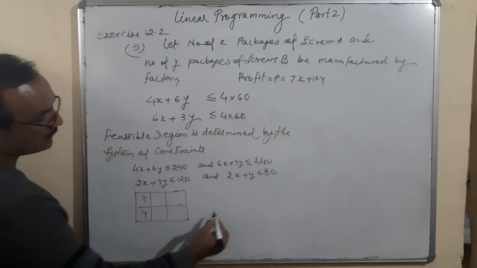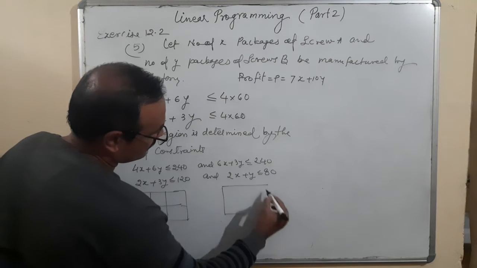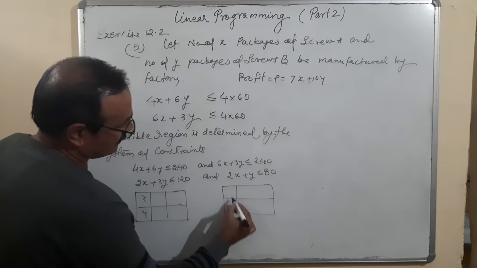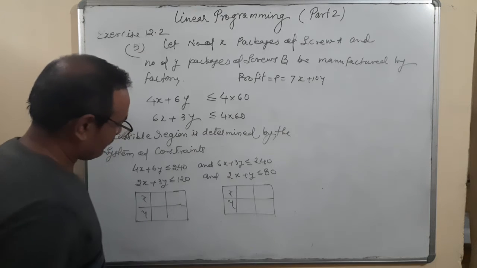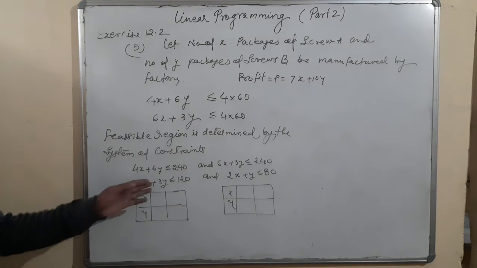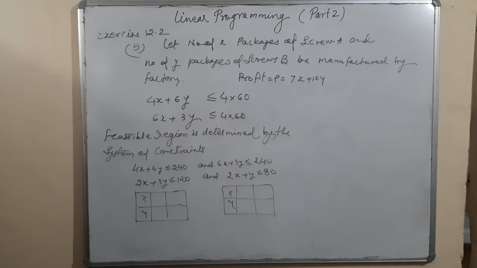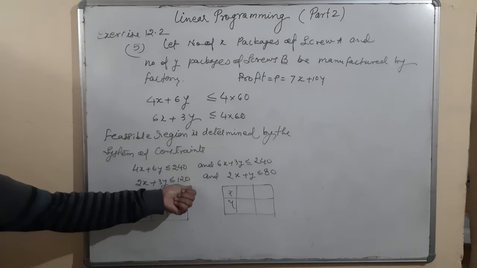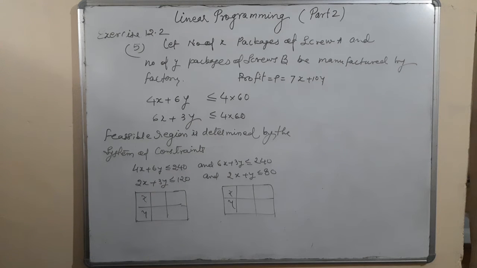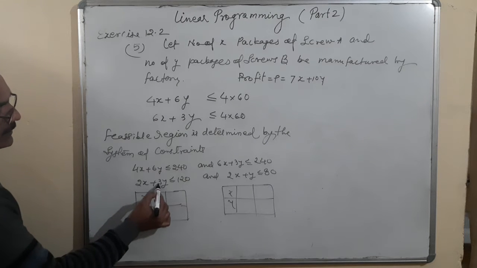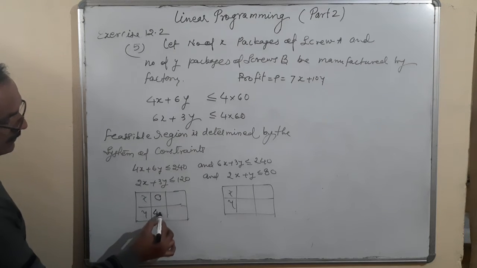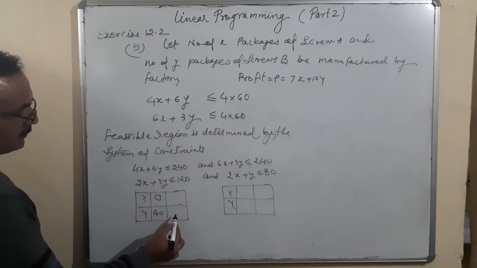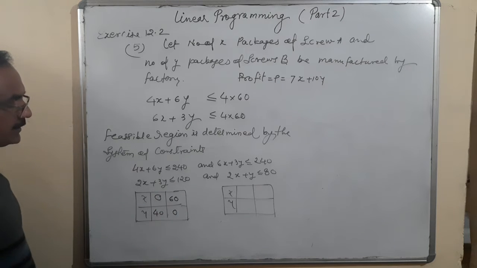Here I want to put x equal to 0, then y is equal to 40. Because 120 is the given number, 40 will take a scale of 10, 10. If I put y equal to 0, x is equal to 60.